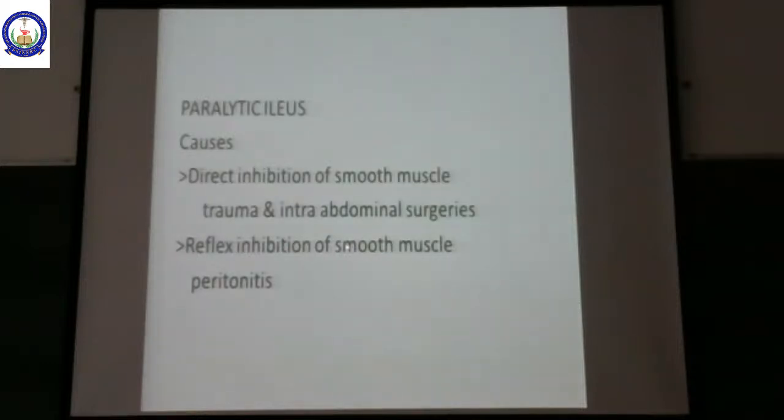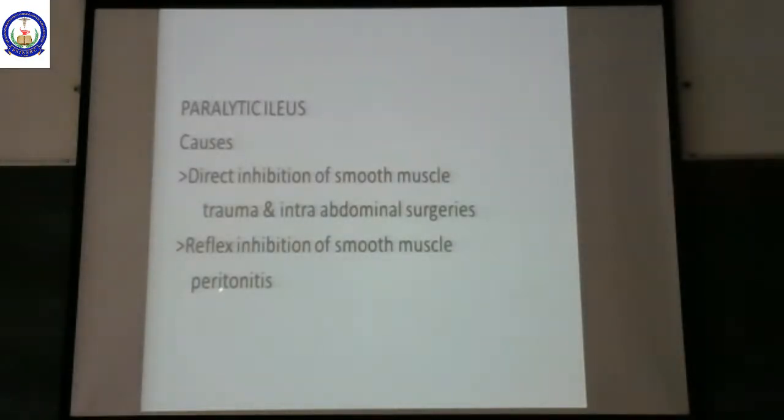Even water should not be given orally until intestinal movements are restored. So during any intra-abdominal surgery, the intestine goes into paralysis, called paralytic ileus. And reflex inhibition of smooth muscle, in case of peritonitis, which is fluid accumulation in the peritoneum.